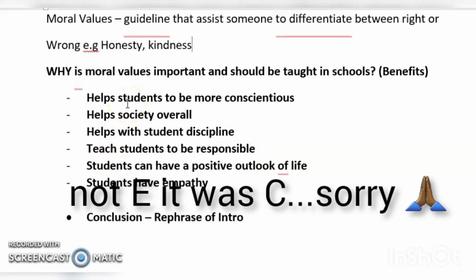Choose wisely, and know that what you're doing will give you a lot of marks. Don't just be writing, and next minute it's 3 hours and then you complain that you didn't have enough hours. So practice doing test exams. All these will help you. So once you have written down all of this, you clean it up, choose your best 3 or 4, and then you go down to your conclusion, which is the rephrase of intro.